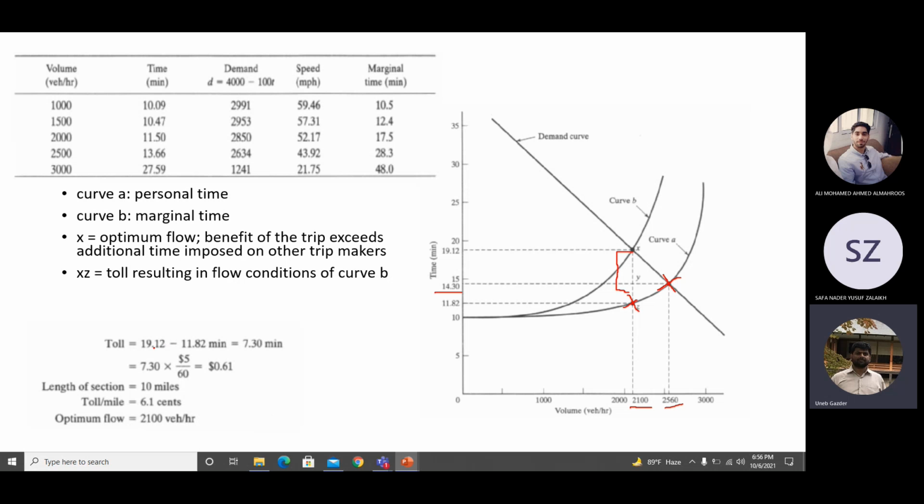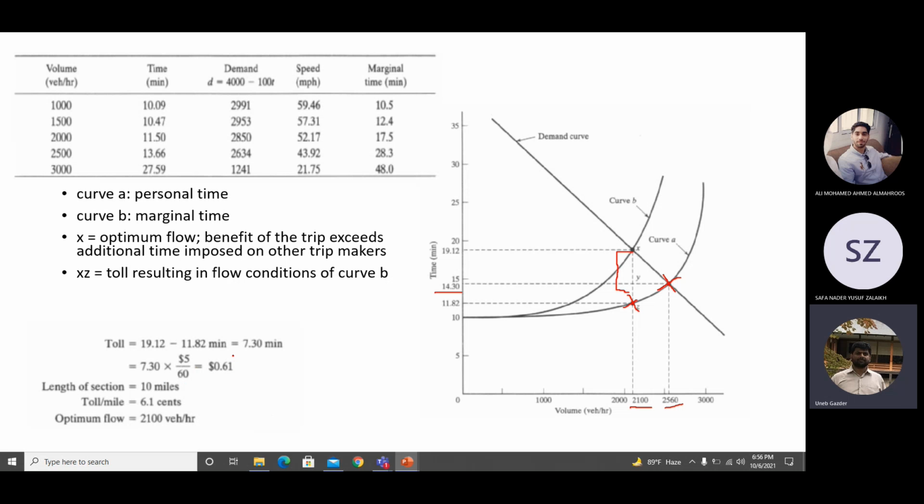So 19.12 minus 11.82, you are increasing the average travel time by 7.3 minutes. So 7.3 minutes in terms of dollars is $0.61. It was $5 per hour, and this is in minutes, so 7.3 divided by 60, converted to hours, multiplied by $5, the per hour cost for the highway user.